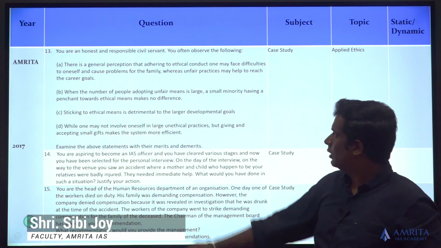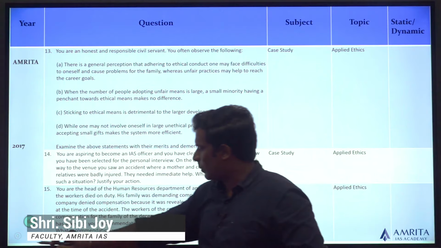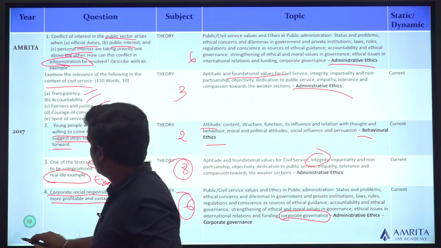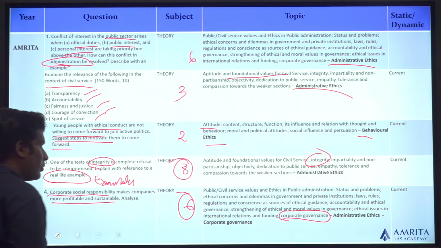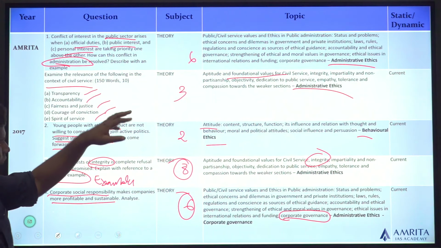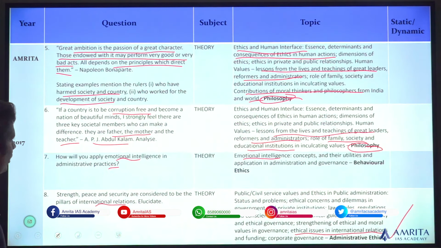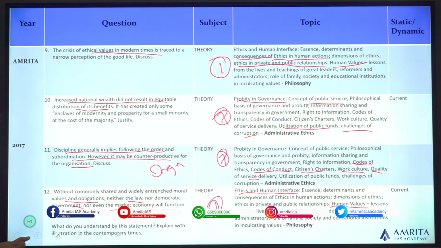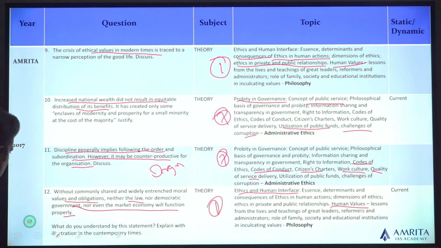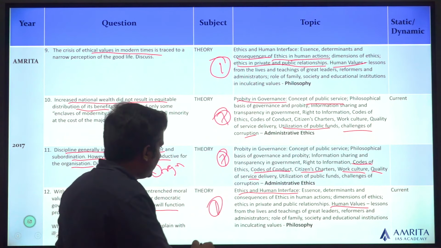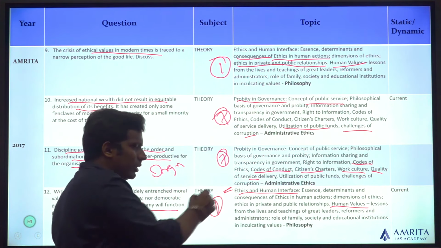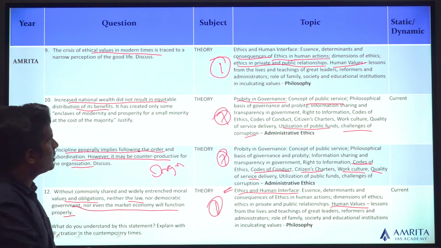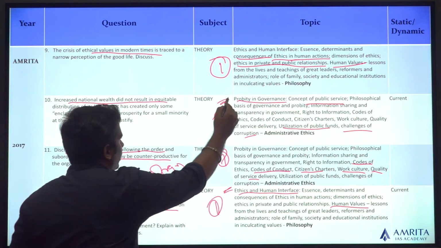It's a case study. So based upon question number two, the question paper of 2017, few questions on administrative and behavioral ethics, few questions on philosophy majorly, and again on administrative ethics. So I can say that there is always at least 1 or 2 questions from ethics and human interface. There is at least 1 or 2 questions from probity in governance.